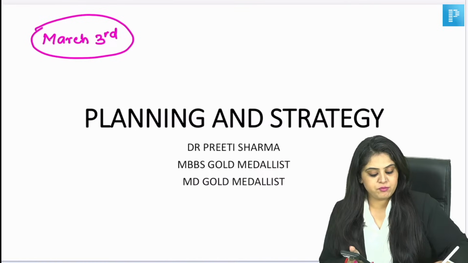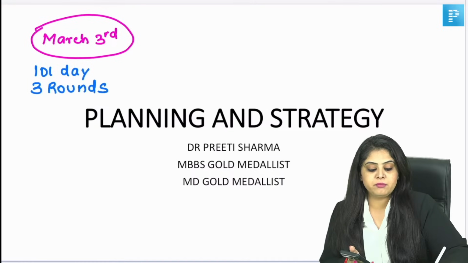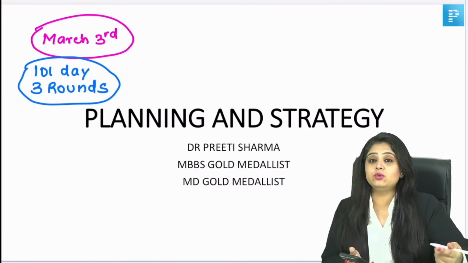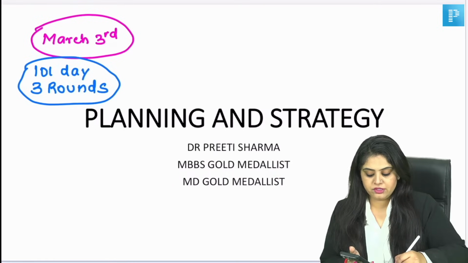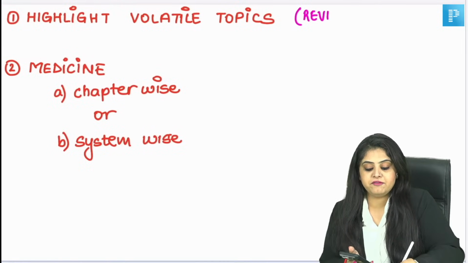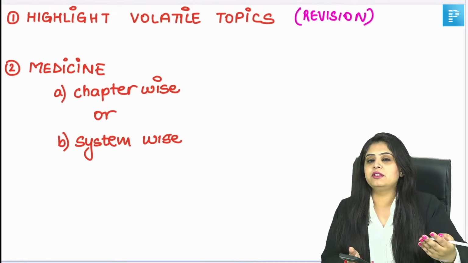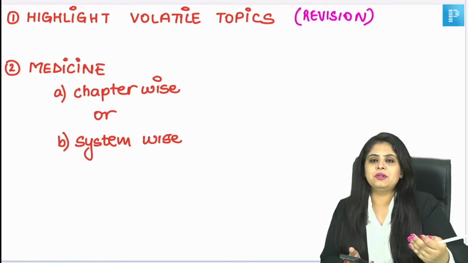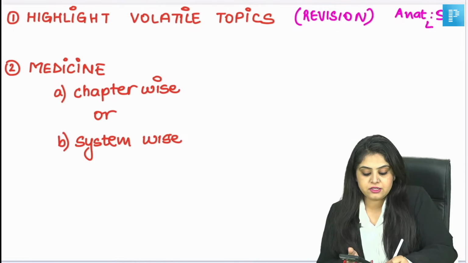As I said, I've put up a 101-day plan for you, and that is going to include 3 rounds of extensive revision. But before I begin, whatever I'll be telling you has revision incorporated in it, okay? Two questions which a lot of students have been asking me: number one, how to do revision. So should I be revising every day, ma'am? If I'm doing anatomy for 5 days, how should I be revising? For example, if I'm going to give you a timetable, and in that timetable I say anatomy you have to cover for 5 days, I have divided it into 4+1.